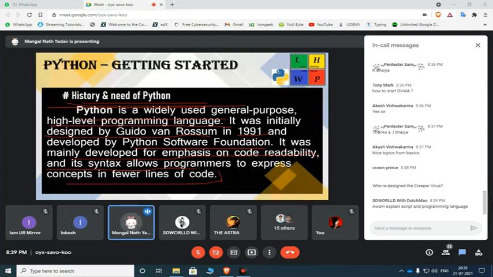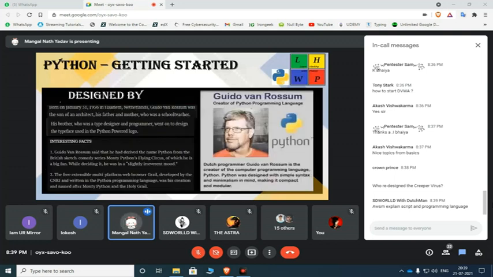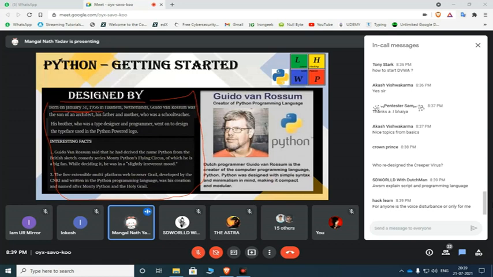Its code lines and concepts are so easy to learn, and we can easily write Python code in seconds and minutes. Well, here's the full story of who developed Python. The Python developer was Guido van Rossum. He was born on 31 January 1956 in the Netherlands. His father was an architect and his mother was a school teacher.